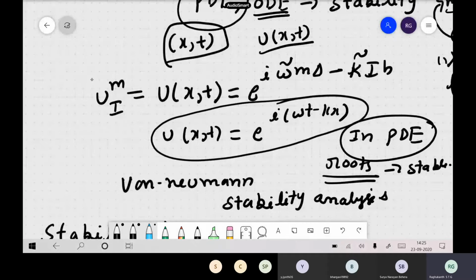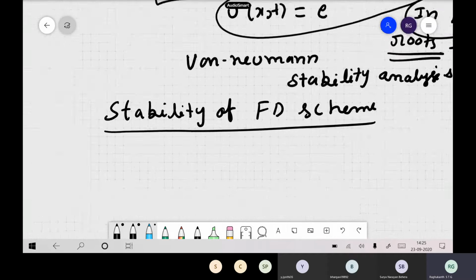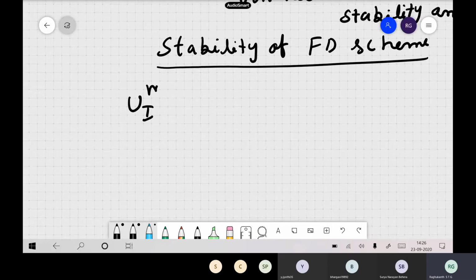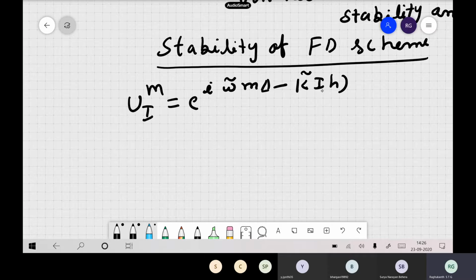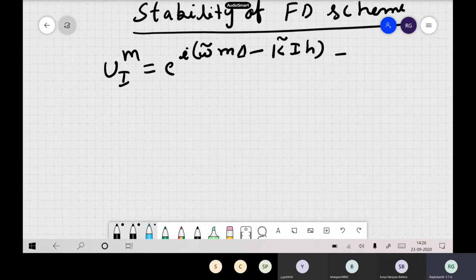Since it is a finite difference method, we use this expression itself: u i m. If you write that expression, e to the power of i omega bar m delta t minus k i h, we substitute this in our expression. Now if we denote this as some capital E kind of a thing.